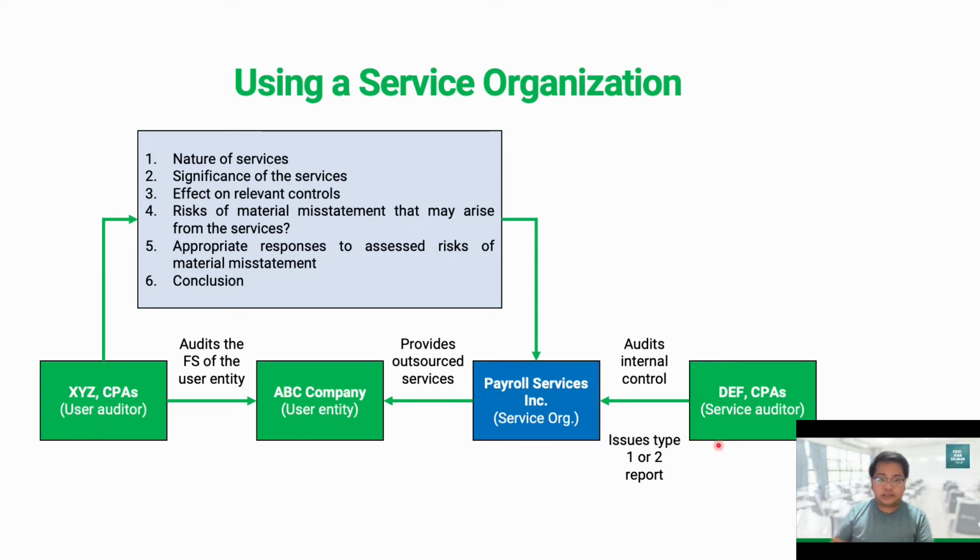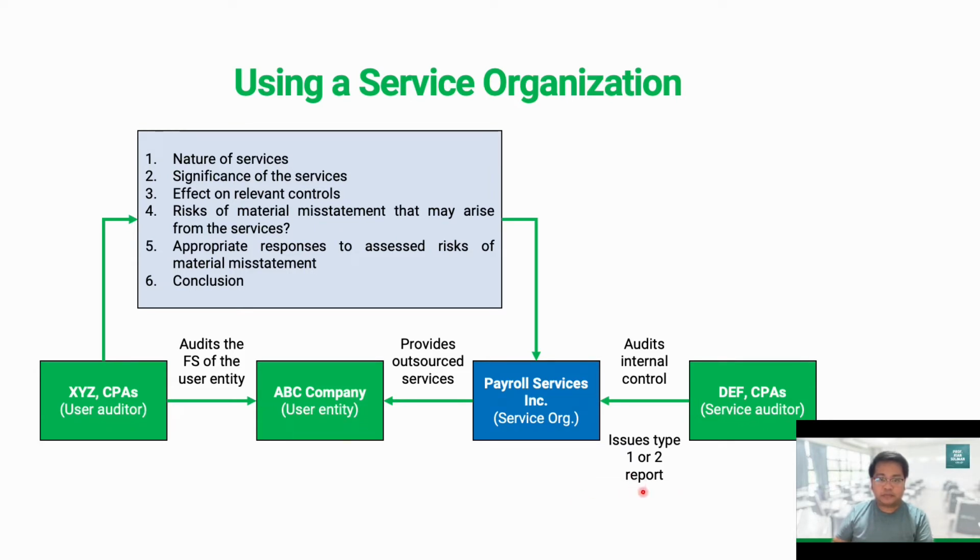This service auditor will normally issue either a type 1 or type 2 report, which we can use in our own evaluation of the design and effectiveness of the controls being employed by the service organization. Because in the process, it will also affect the controls that are being implemented by that service organization in rendering its service to our client, which is the user entity.